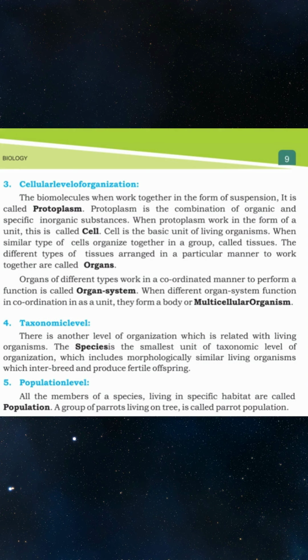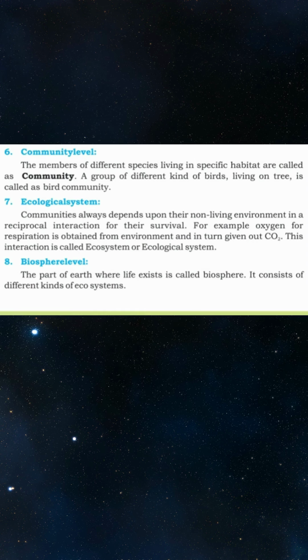4. Taxonomic level. There is another level of organization which is related to living organisms. The species is the smallest unit of taxonomic level of organization, which includes morphologically similar living organisms which interbreed and produce fertile offspring. 5. Population level. All the members of a species living in a specific habitat are called a population. A group of parrots living on a tree is called a parrot population. 6. Community level. The members of different species living in a specific habitat are called a community. A group of different kinds of birds living on a tree is called a bird community.